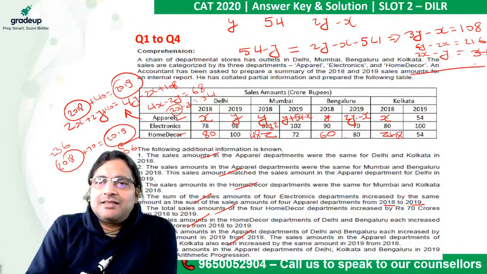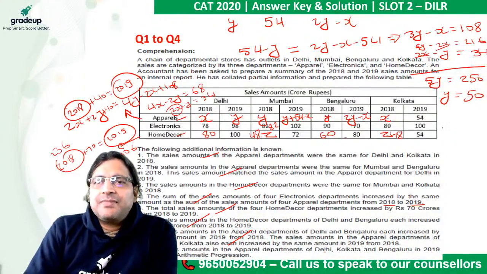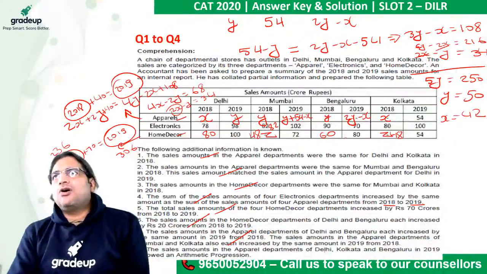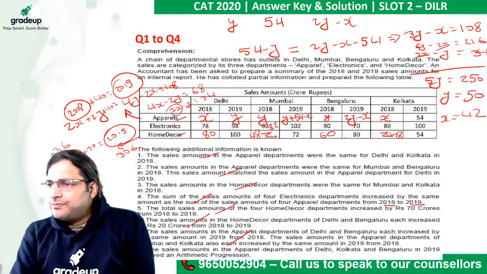If you calculate this, of course, 2x will go. You get 5y equal to 250. So y is equal to 50, of course. And now if you put the value of y here, 150 minus x is 108. So of course your x is 42. Your x is 42. This is all that we have to do.